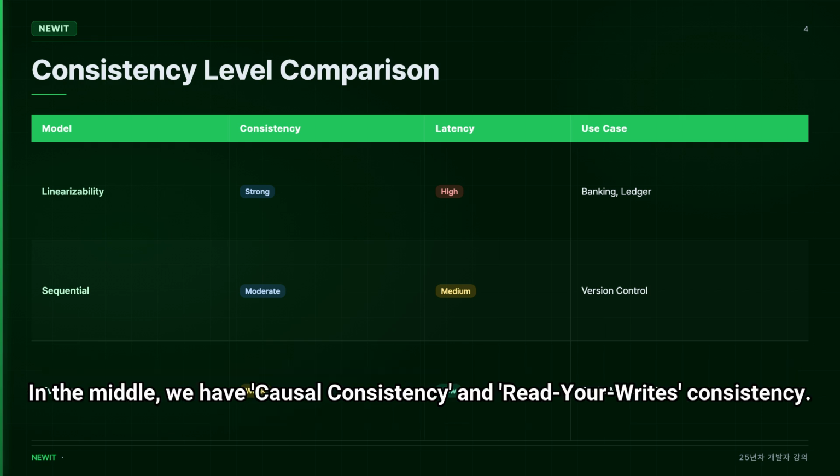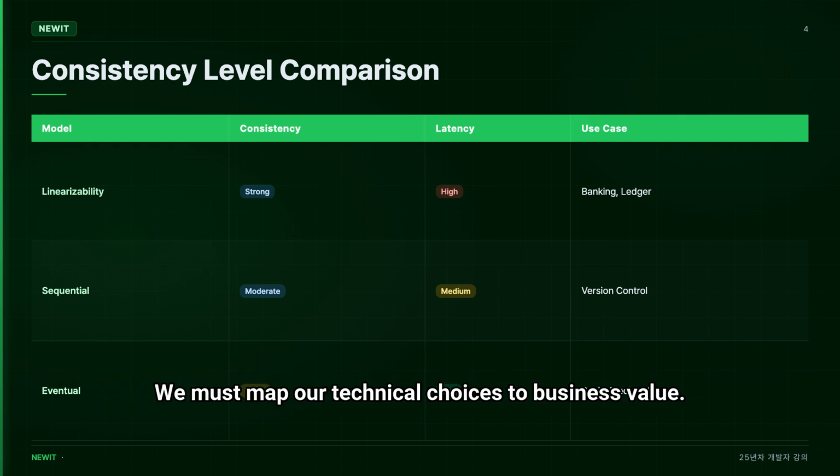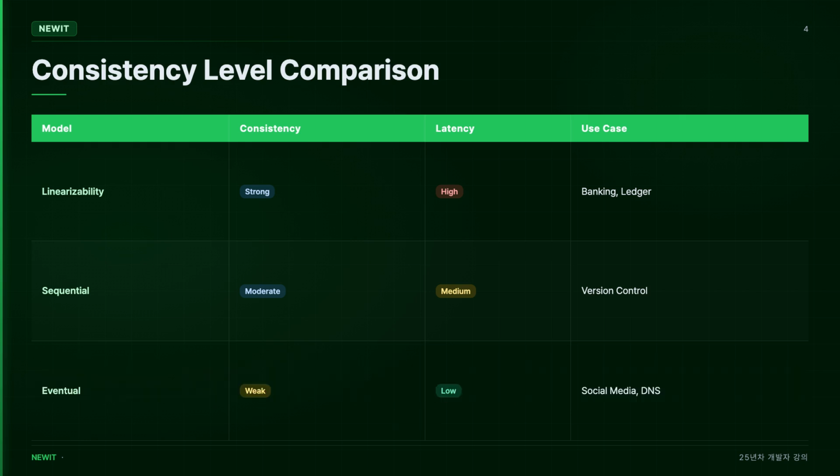In the middle, we have causal consistency and read-your-writes consistency. As an IT strategy consultant, I often see teams waste millions by choosing strong consistency for data that doesn't require it, or vice versa. We must map our technical choices to business value. We know the theoretical limits now, but why did the industry's first attempt to solve this, the legendary two-phase commit, fail so spectacularly in the cloud era?